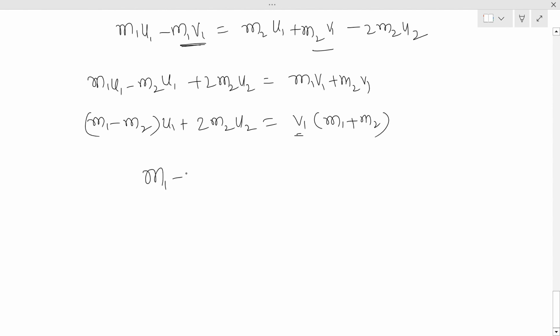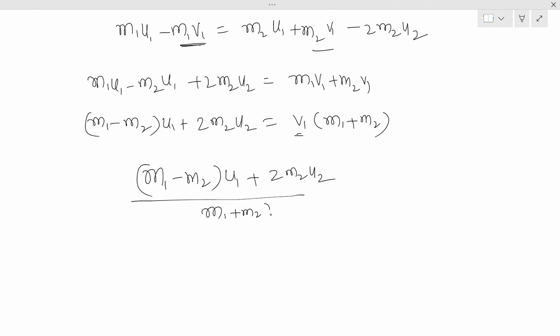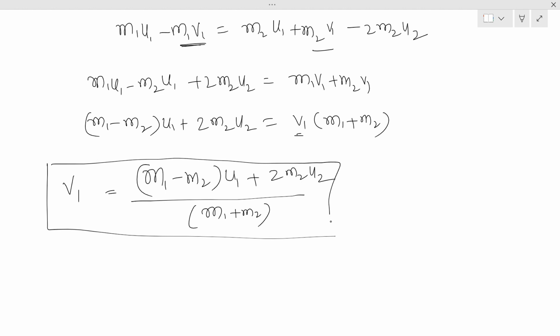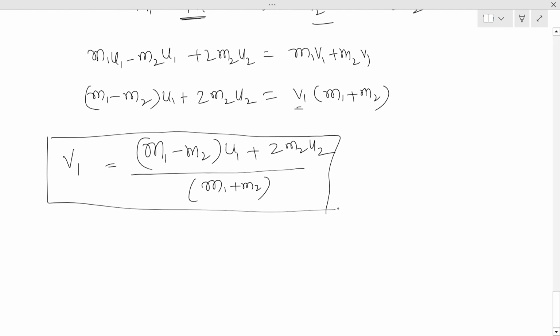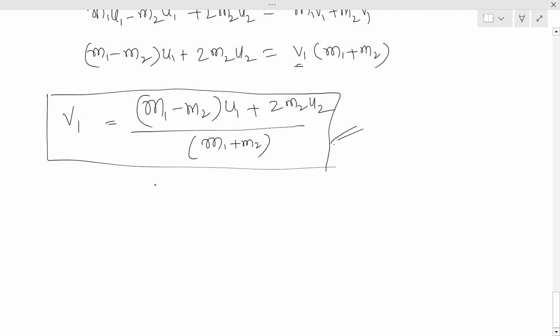So v1 equals (m1 minus m2) u1 plus 2 m2 u2, divided by m1 plus m2. This is the final velocity of the first object after the collision in one dimension elastic collision.